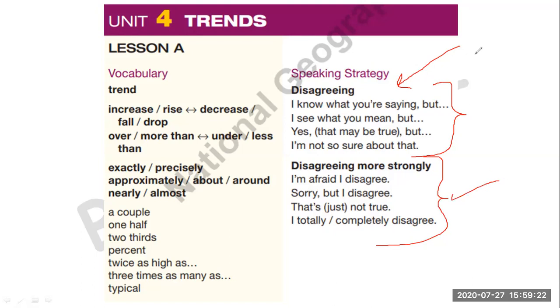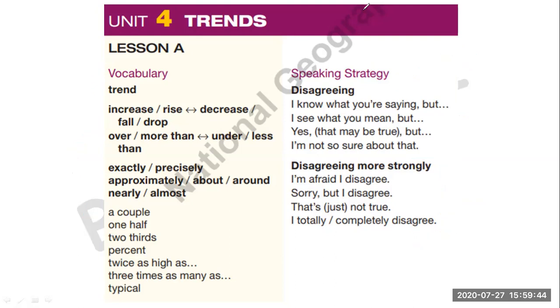So remember, it's better to use this way to be more polite. This is the same vocabulary, so I think you can review it. I think it's very clear, but if you want, you can Google the meaning.